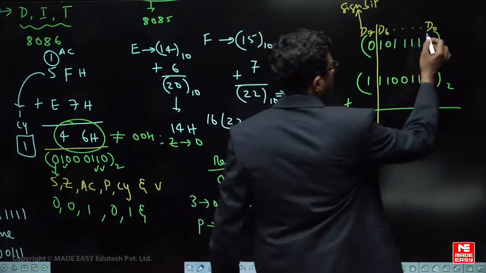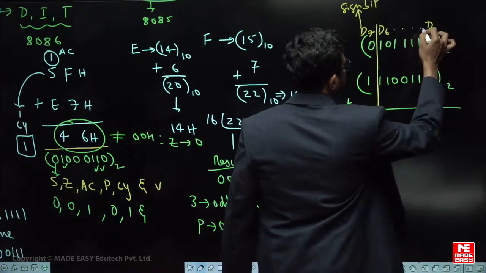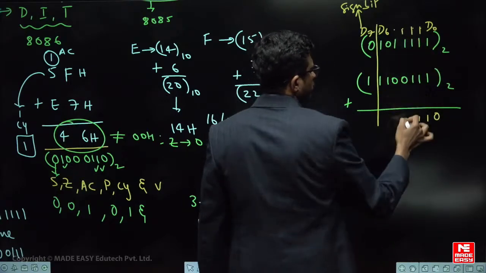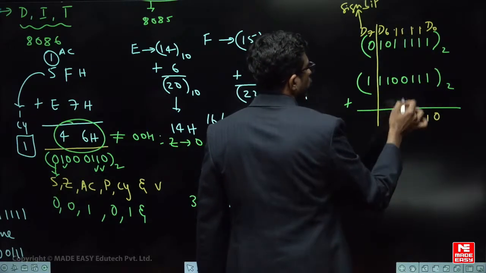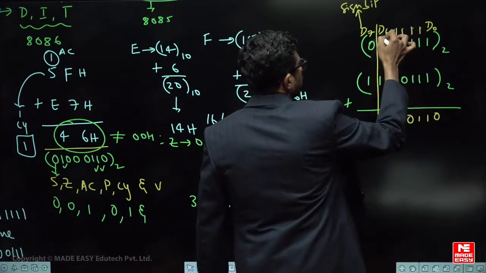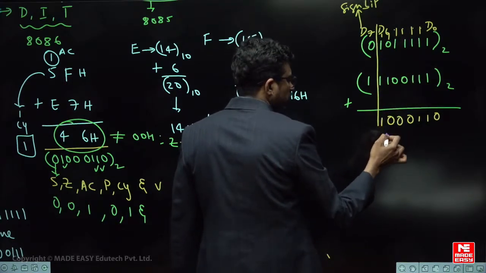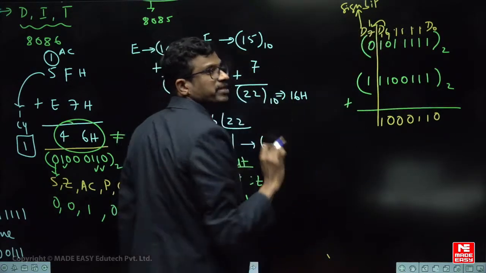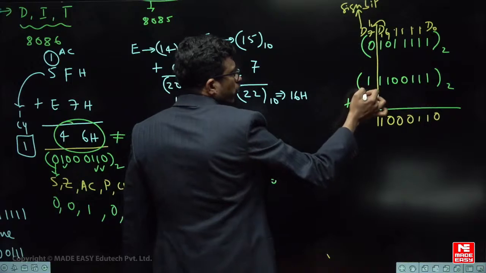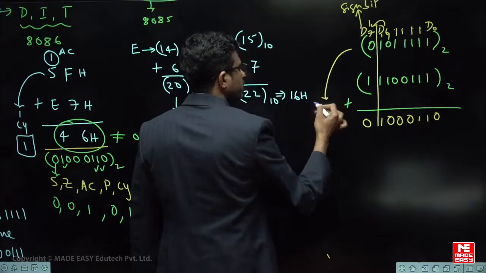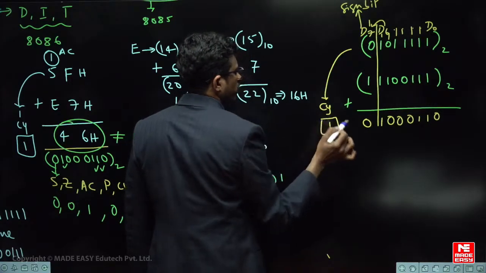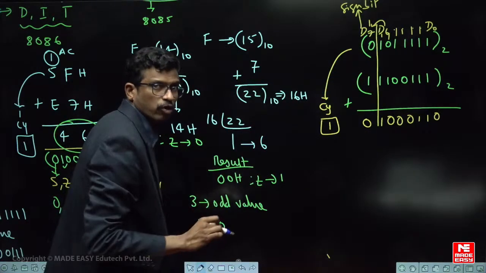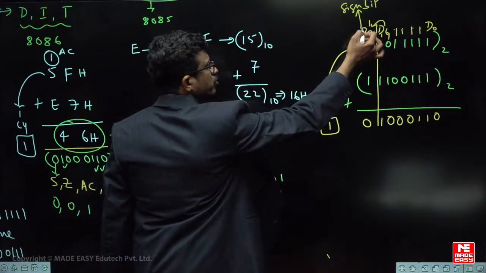Yes, now solve. What is the binary pattern after solving? 1 plus 1 is 0 with carry 1, again 1 plus 1 is 0 with carry 1, and 1 plus 1 plus 1 is 1 with carry 1. So this one is 1 and this one is 1. Now see, the carry from the magnitude has come into the sign bit, right? Fine. Next, 1 plus 1, how much? That is 0. A carry of 1 goes out of the 8 bits, so the carry flag is 1 here. Now see, there is a carry out of D7 to the carry flag, and there is a carry from D6 to D7 also.